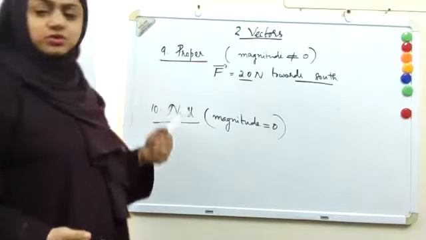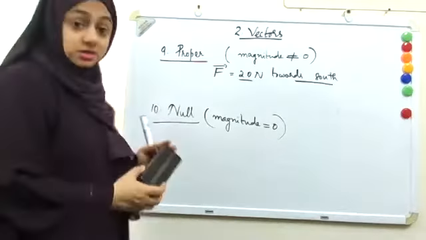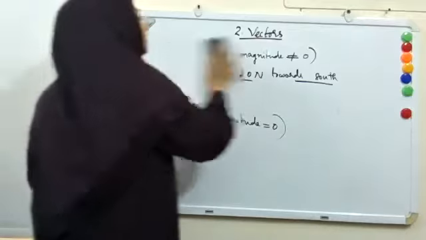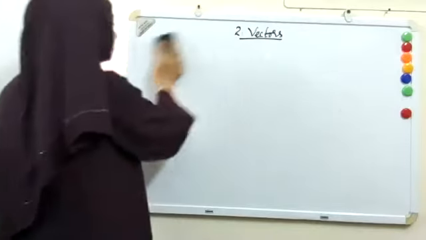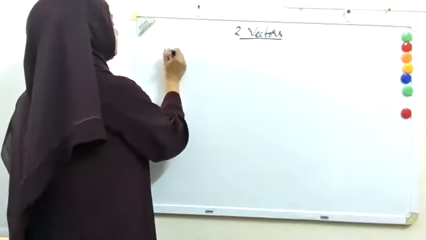So these are a few nomenclatures related to vectors. There is one more, which is called a unit vector. I'll put it as the 11th term related to vectors, a unit vector.